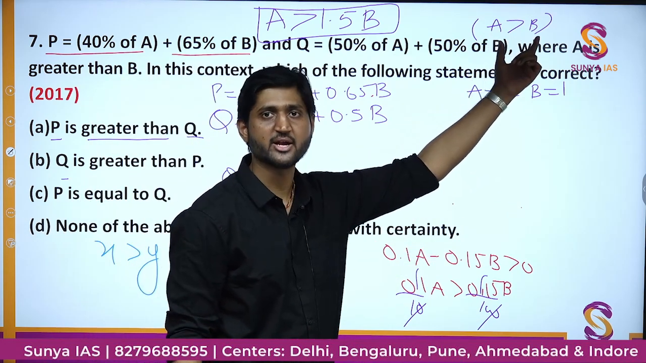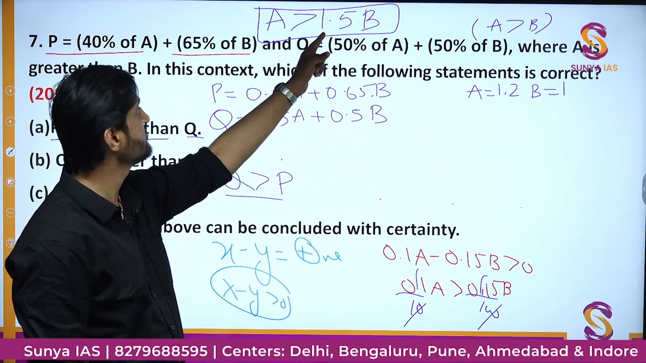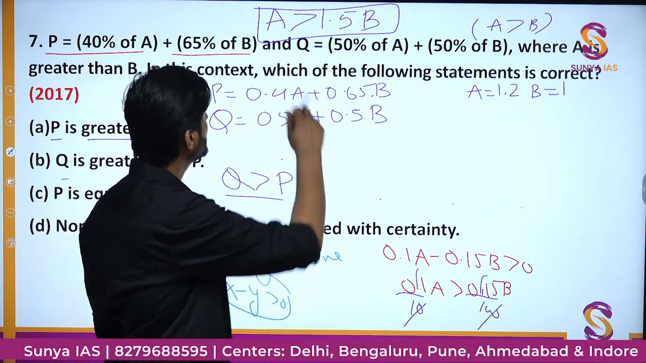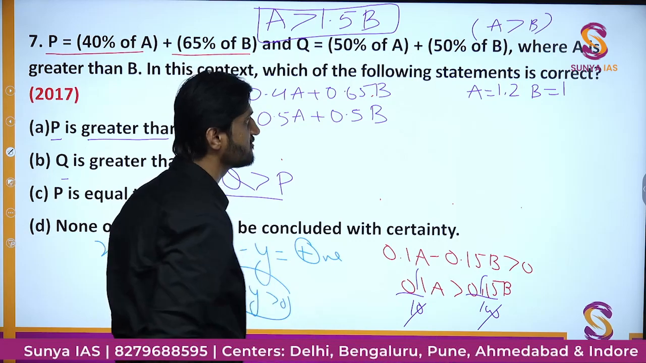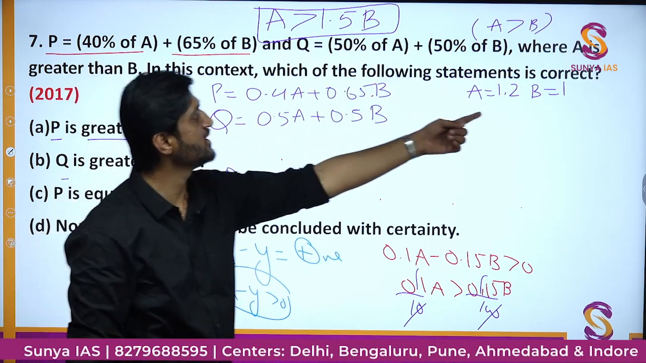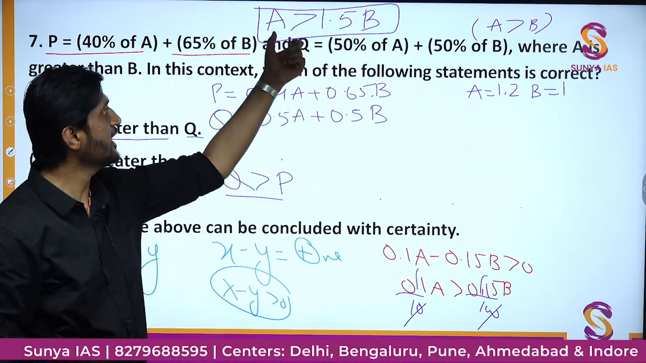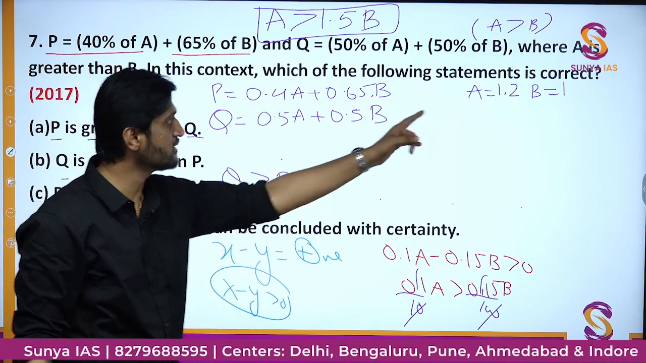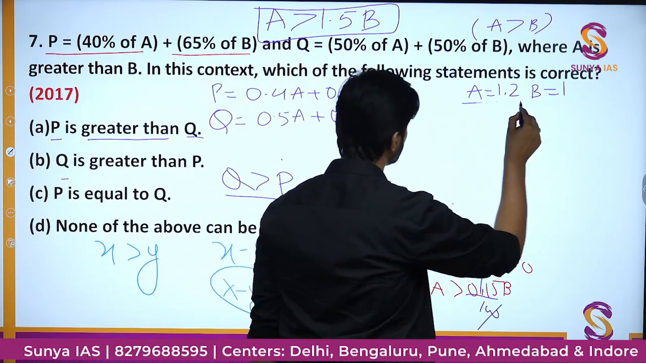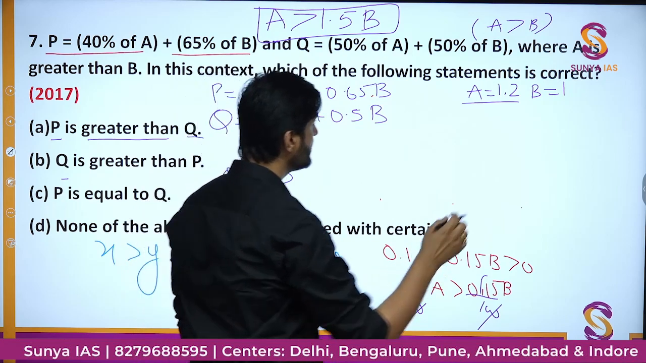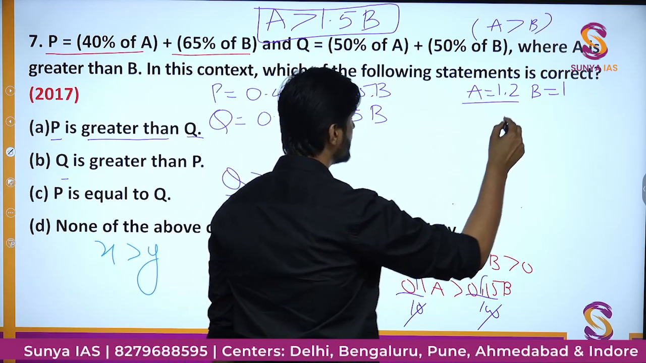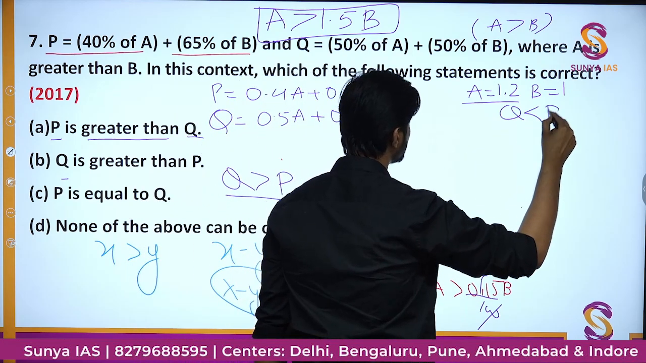This condition will be satisfied, but this condition will not be satisfied, because A is less than 1.5 times B. If you take 1.5 times B here, if you put B as 1, A should be at least 1.5, but that is not the case. Here A is only 1.2. This condition is not satisfied. So in this case, you will find that Q will be actually less than P.